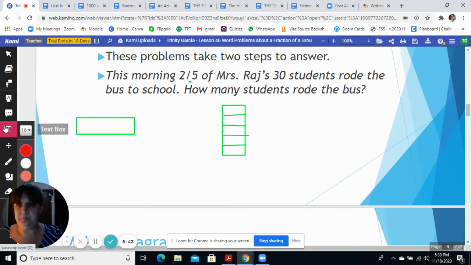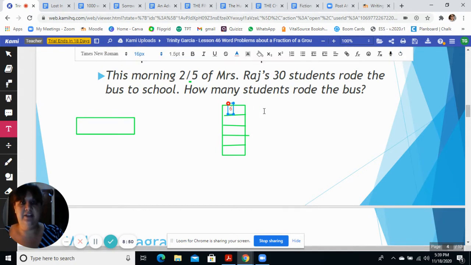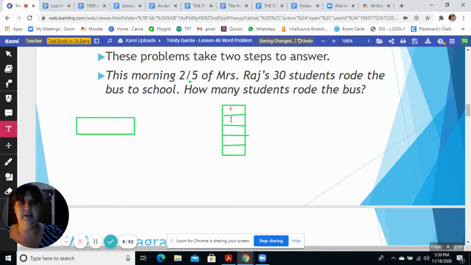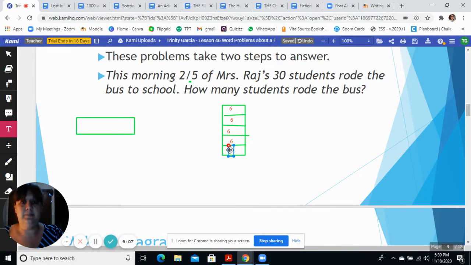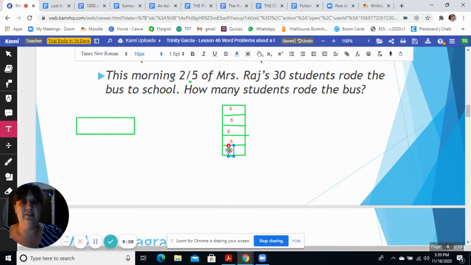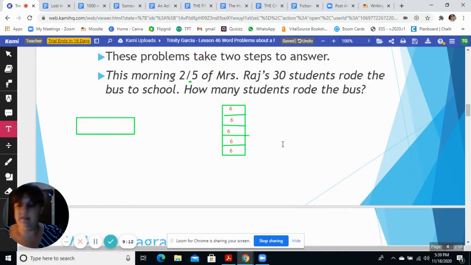Now we can write 6 inside of each box that we've made. Go ahead and do this on your paper. You should have one rectangle divided into 5 spots, and you're going to put that each spot is equal to the number 6. So we have 5 spots of 6.